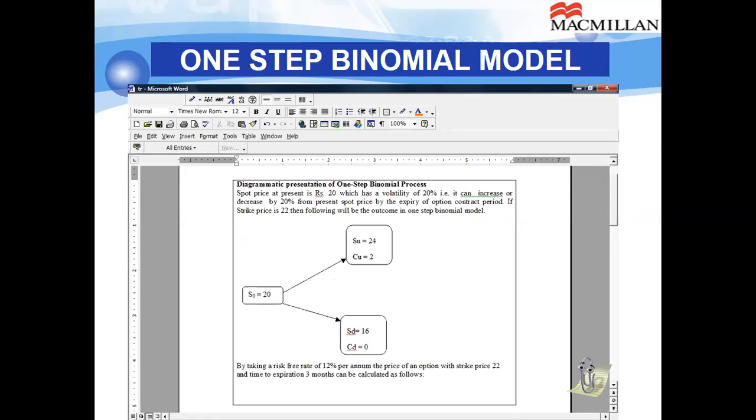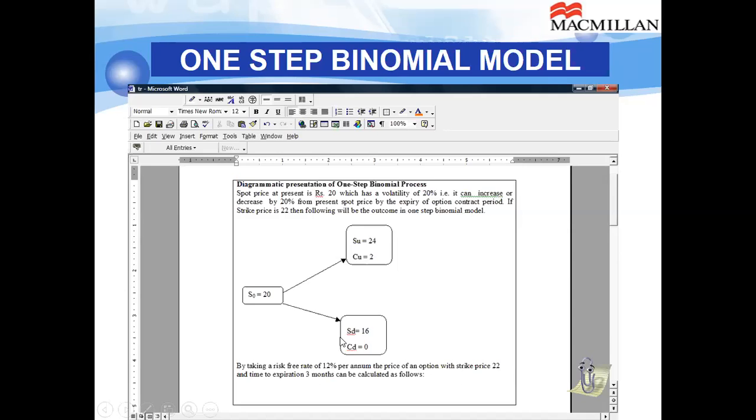Let us say spot price is 20, SU might be 24, and the exercise price of the option is 22. That is the strike price, you can see. So you will have CU equal to 24 minus 22. And if SD happens, CD will be 0.